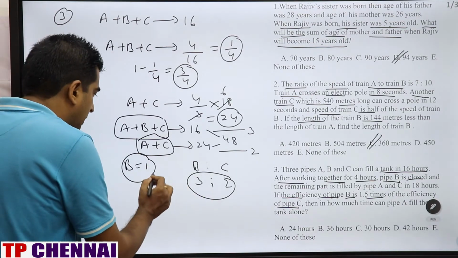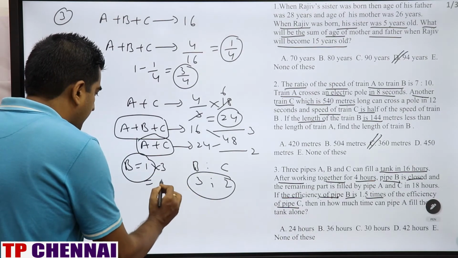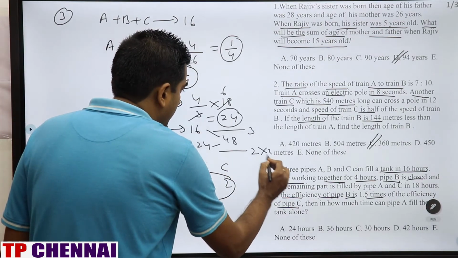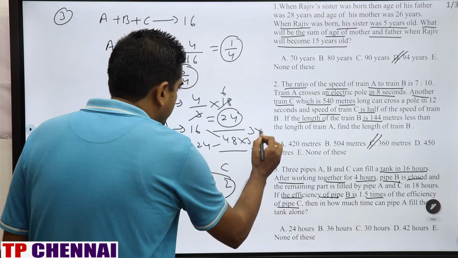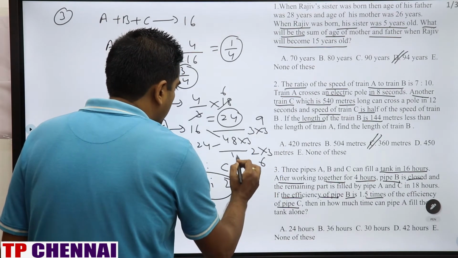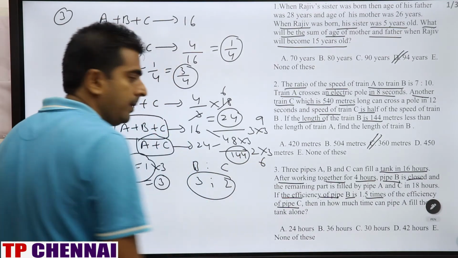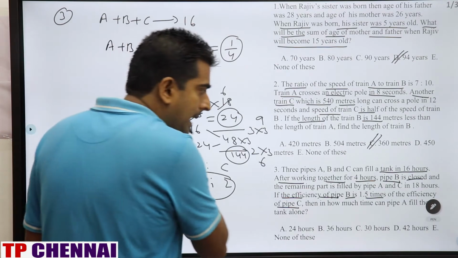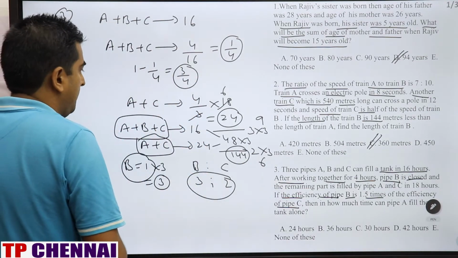Multiply this one by 3. If you multiply this one by 3, here also we have to multiply by 3. Here also we have to multiply by 3. This is 9, this is 6 and total work is 144. Right? Now what they are asking, in how much time can pipe A alone fill? Pipe A.